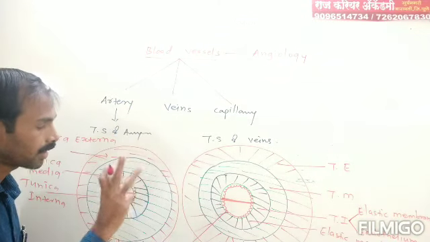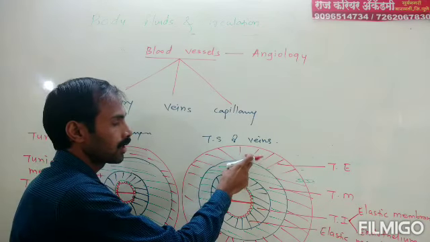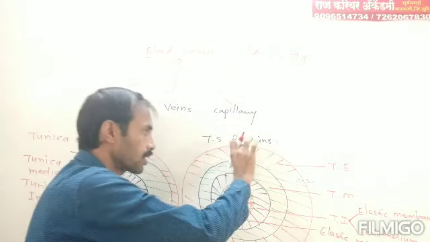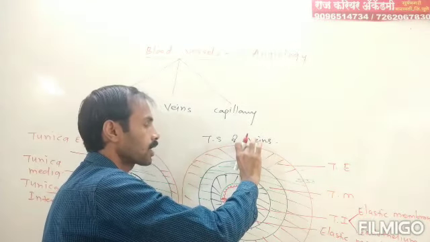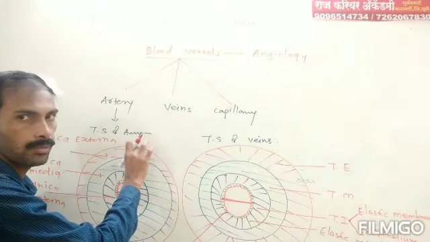First difference: the lumen of vein is wider than the lumen of artery. Second difference: tunica externa is wider in veins than in artery. If we see, the width of tunica externa is more in veins as compared to artery.